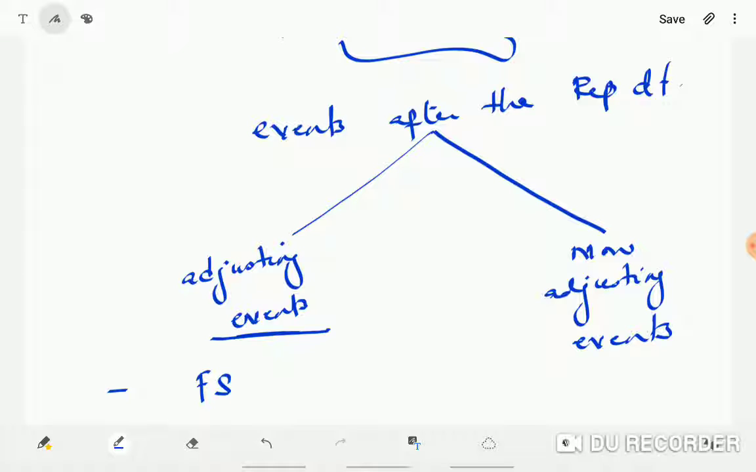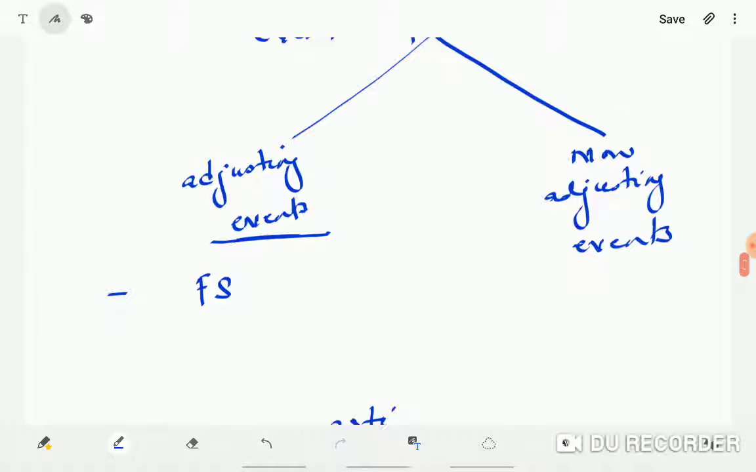Non-adjusting events are also events that happen after the reporting date but before the financial statements are authorized for issue. But for this you do not have to make any adjustments, because these are purely events which have happened after the reporting date. It has no effect on the financial statements. Clear, no? For example, some fire has happened in the company. This is an event which happened only in the next year. So the loss should be recognized only in that year.